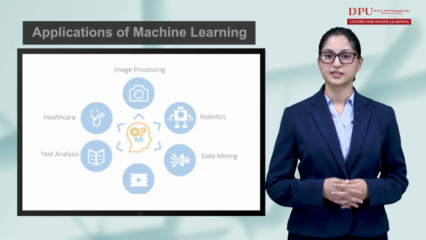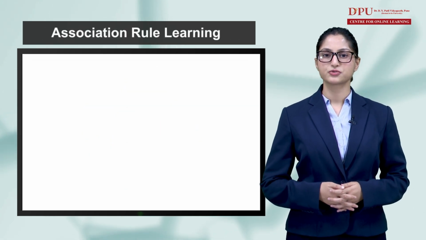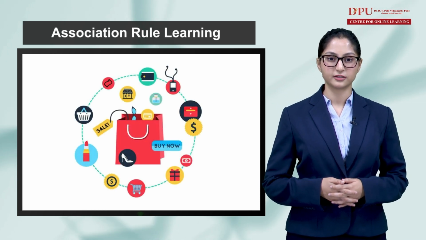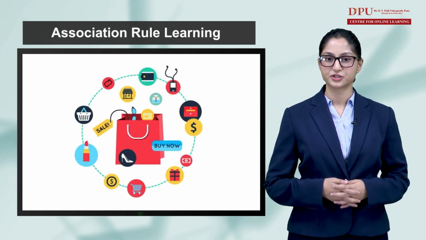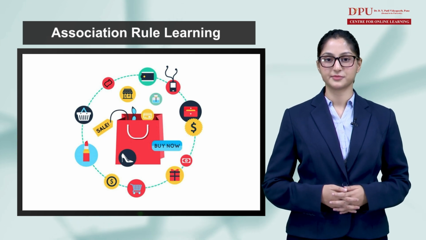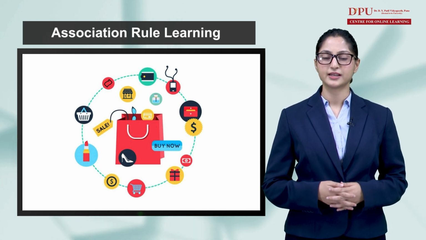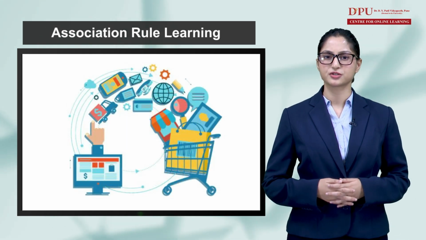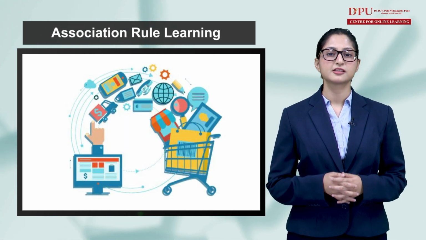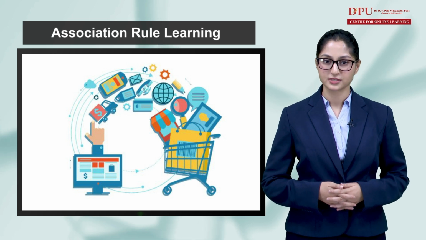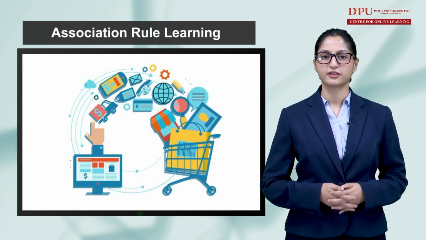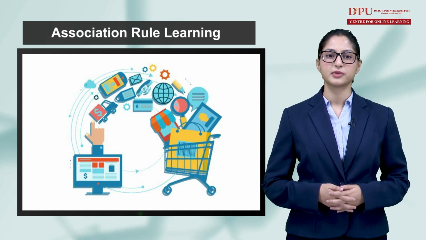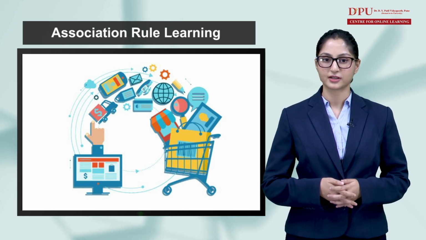Now, let's understand about association rule learning. Association rule learning is a rule-based machine learning method for discovering interesting relations between variables in large databases. It is intended to identify strong rules discovered in databases using some measures of interestingness. It is based on the concept of strong rules and is used to identify regularities between products in large-scale transaction data recorded by the point-of-sale system in supermarkets.